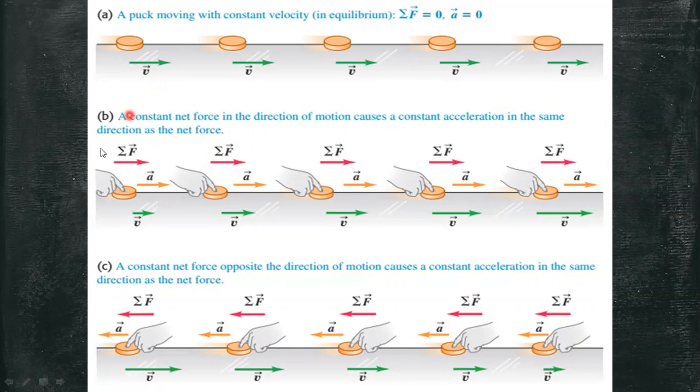In part B, a constant force is applied in the same direction as the motion, which causes the puck to move faster and faster, or simply, it is accelerating.